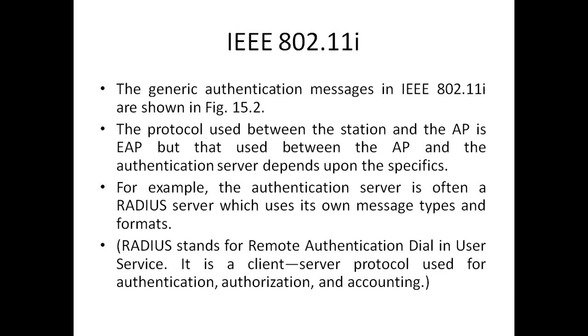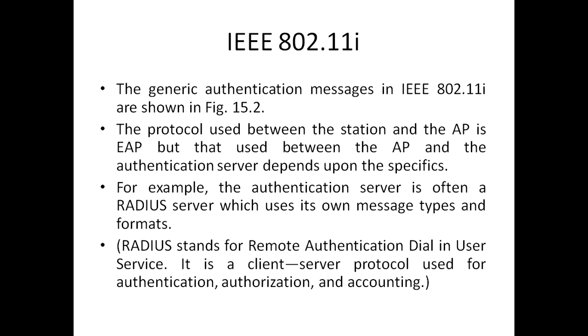The generic authentication messages in IEEE 802.11i are shown in the next figure. The protocol used between the station and the access point is EAP, but that used between the access point and the authentication server depends upon the specifics. For example, the authentication server is often a RADIUS server, which uses its own message types and formats.